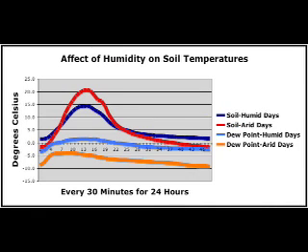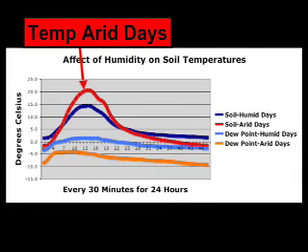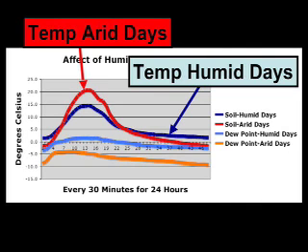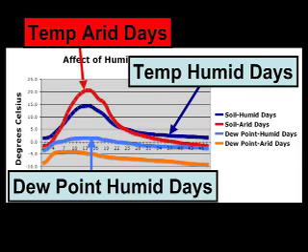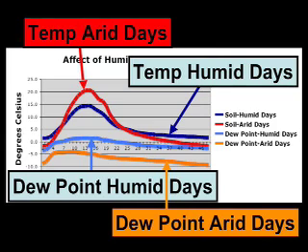So the first thing that I did was to find the 38-day mean dew point and divide the days up between those that fell above the mean, the humid days, and those that fell below the mean, the arid days. I then averaged their respective daily temperature curves and plotted these curves on a graph. And in this graph, the red line is from the arid days and the blue line is from the humid days. The light blue line is the average dew point curve from the humid days, and the orange line is the average dew point curve from the arid days.